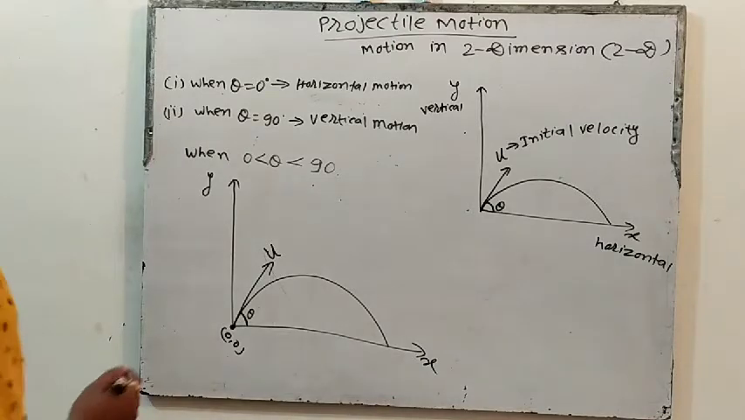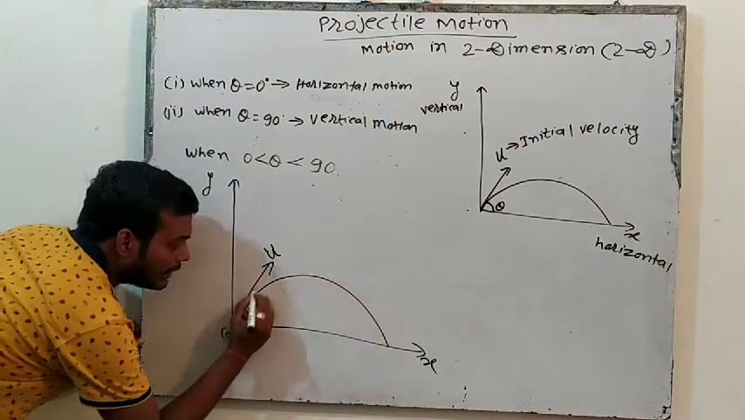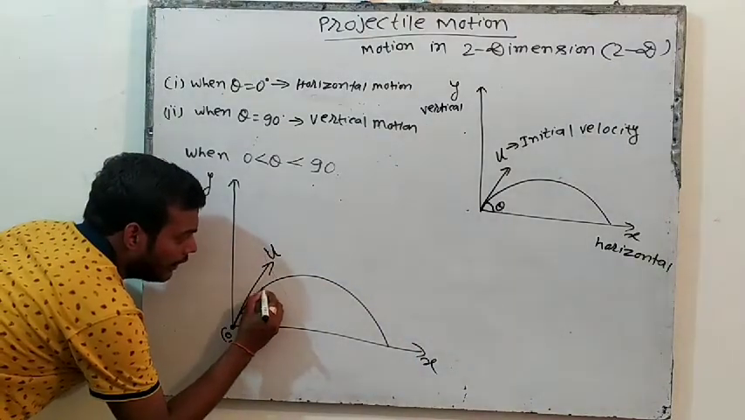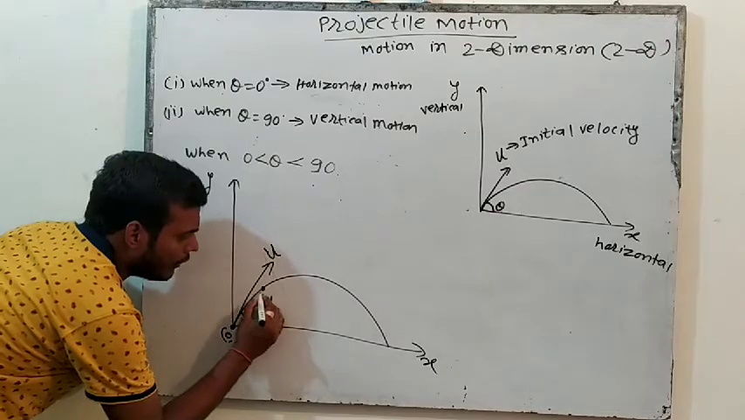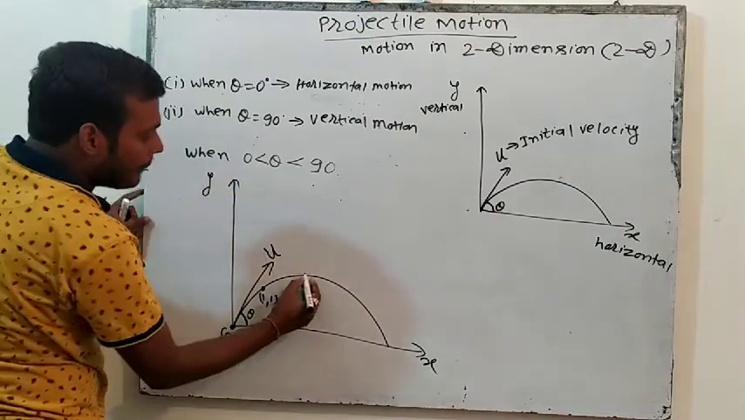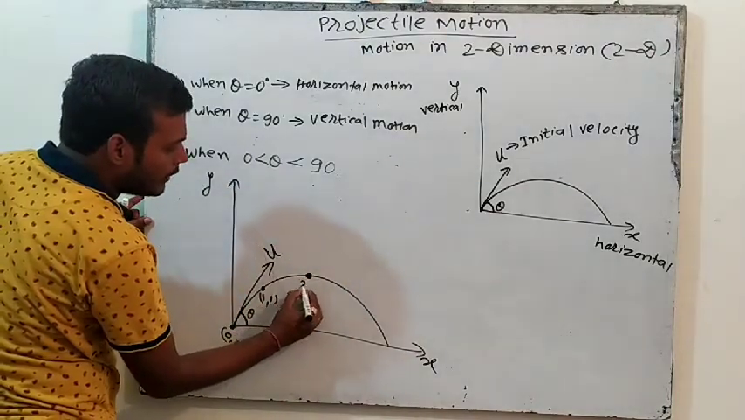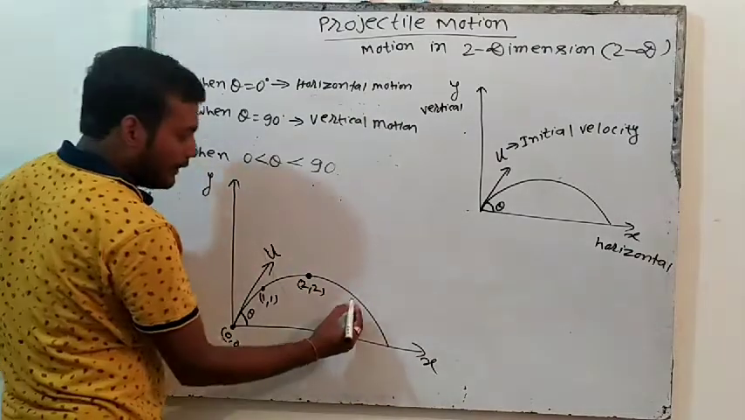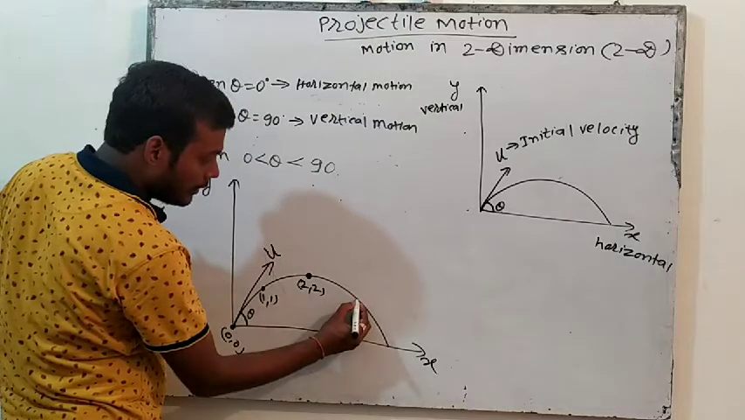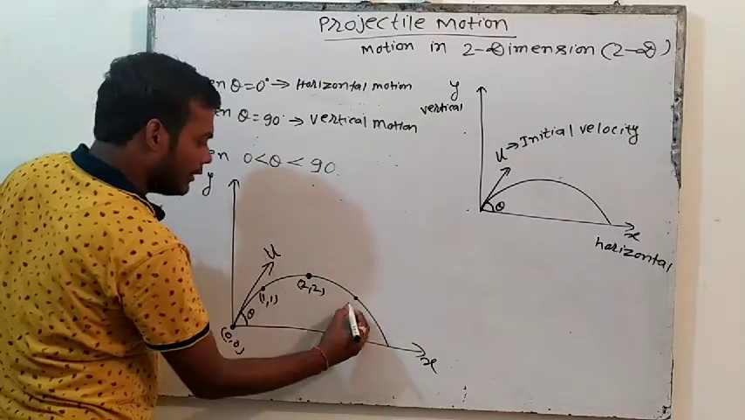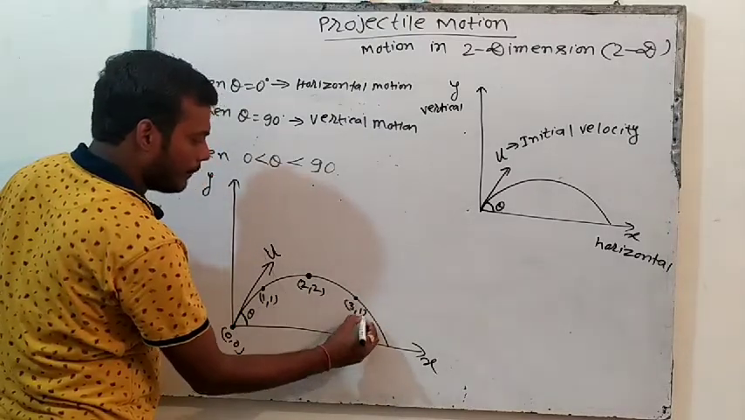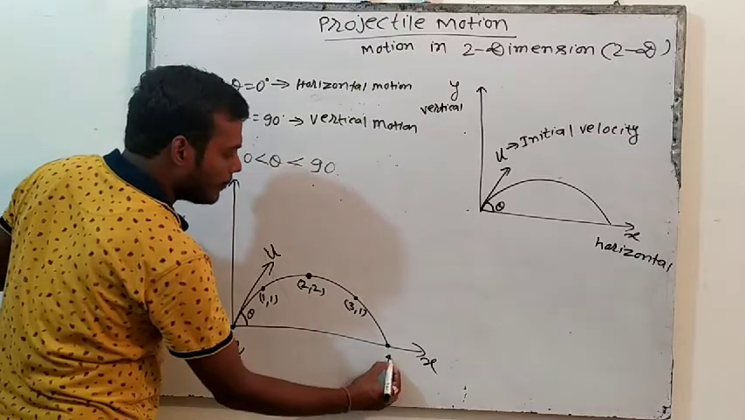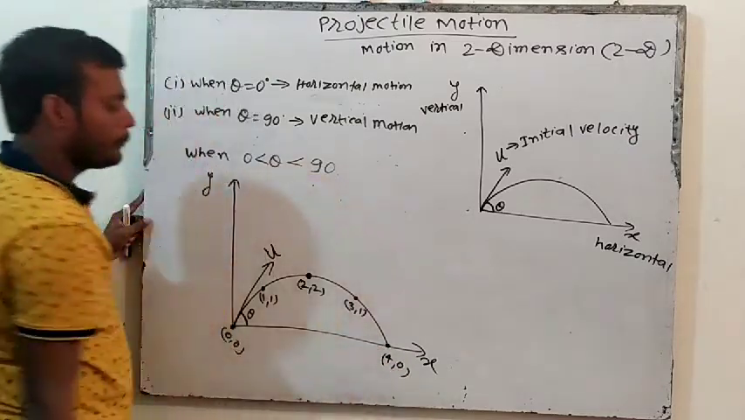After some time this object will move. ये ऑब्जेक्ट यहां से कहां चलेगा? कहीं यहां पे चलेगा. Let's say that this point coordinate is 1, 1. After some time what will happen? This object will come here. Let's say 2, 2. Then what will happen? This object will come here. Let's say 3, 1. And then the object will come here, 4, let's say 0.